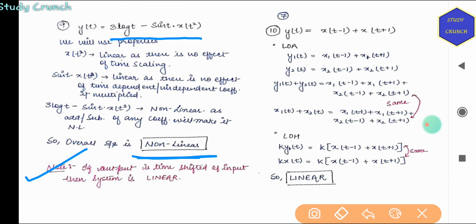Next, the property is if the output is a time shifted version of the input, then the system is linear. How? If we have x(t minus 1) plus x(t plus 1), it is time shifted by 1. So this will be a linear system, and on solving it will also give the same answer.